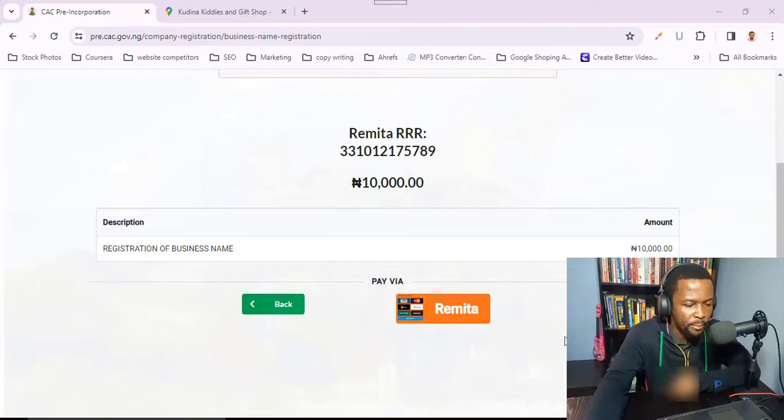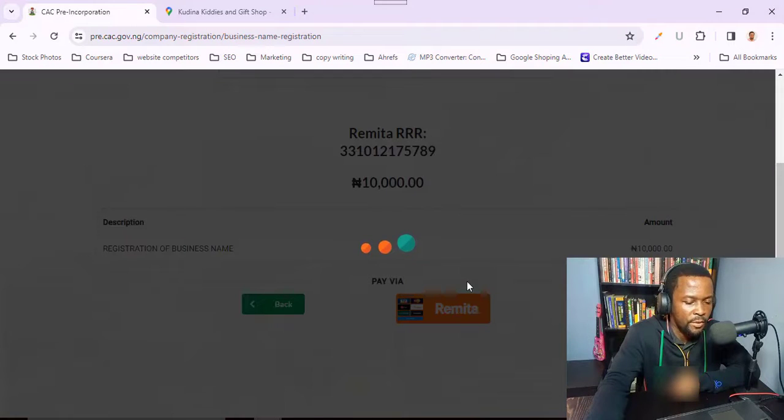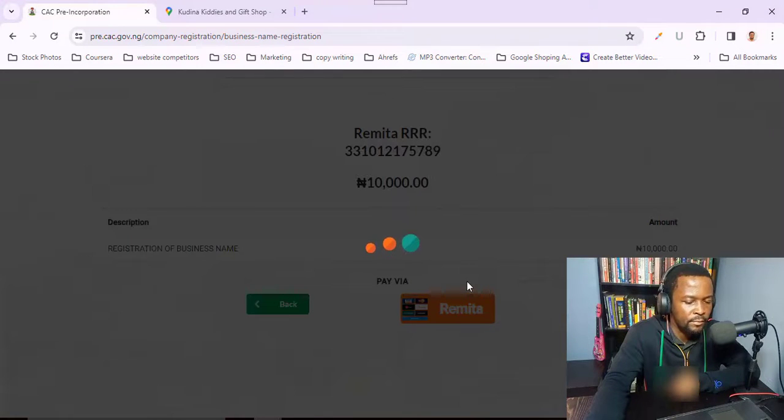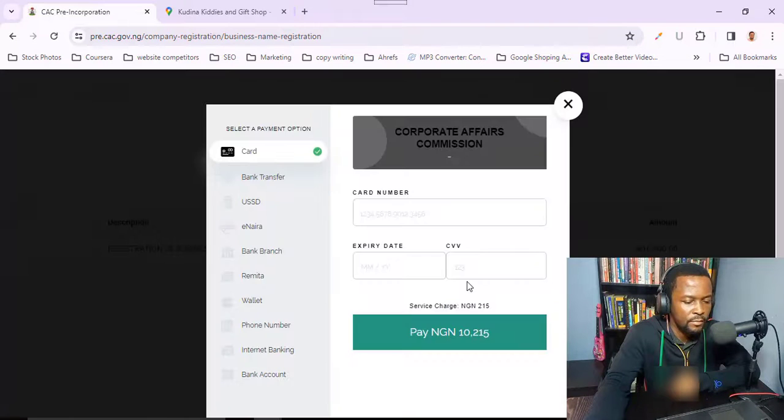So here we are on the payment page, and it says here pay via remitter, and that's what we are going to use. So I'll click on this. As you can see, you pay 10,000. I'll click on remitter.